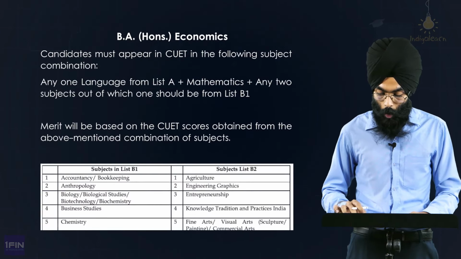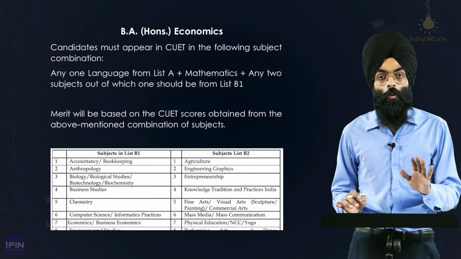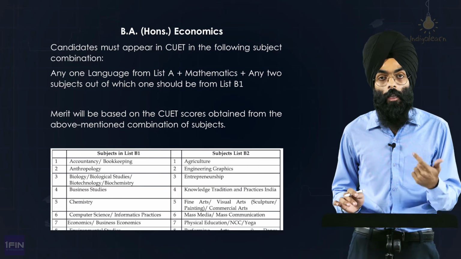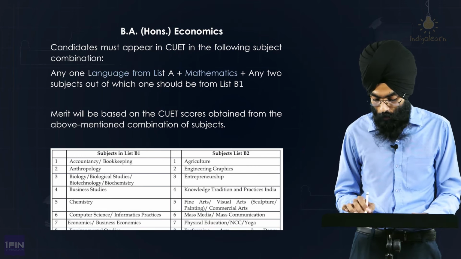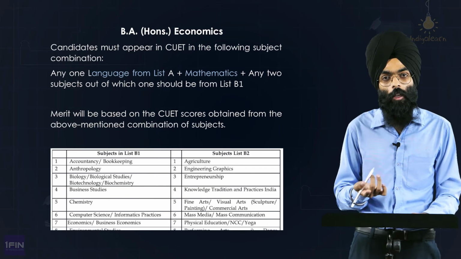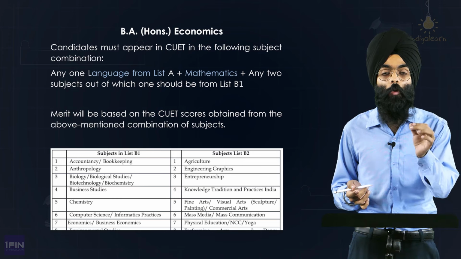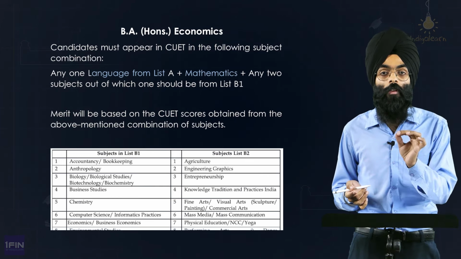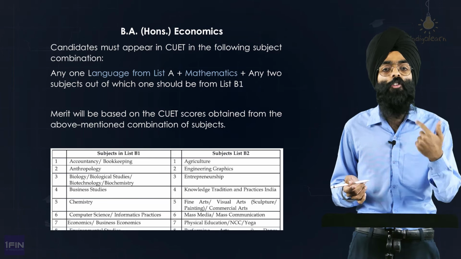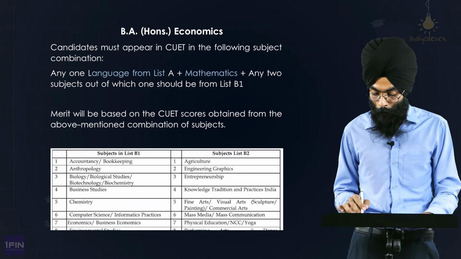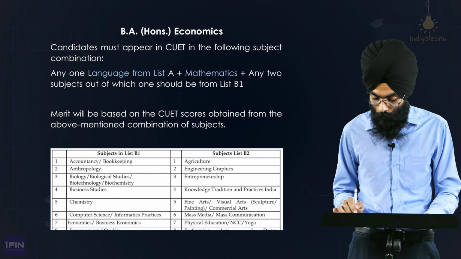Now coming to BA Honours Economics, this comes under the Department of Arts and Humanities. For this, they have not given any combination that you can take. They have specified only one combination, which is mathematics plus one language from list A. It could be English, Hindi, whichever you have taken. But remember, if you have taken both the languages, please include both of them in your slots. So you can take English in slot 1 and Hindi in slot 2, so that your chance of admission gets increased. Mathematics, one language from list A and any two subjects out of which one should be from list B1.